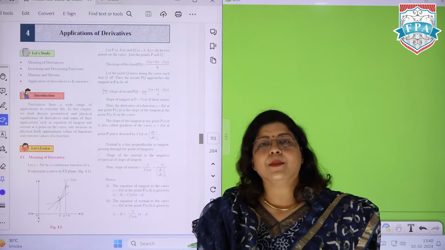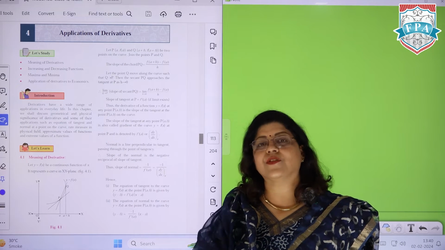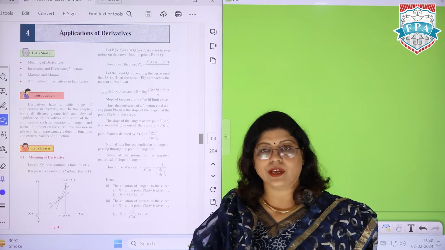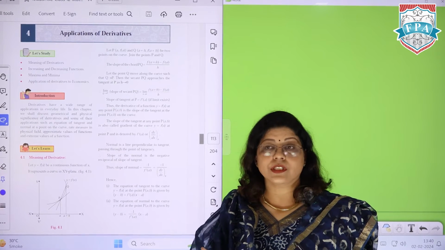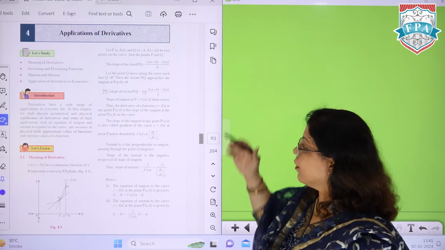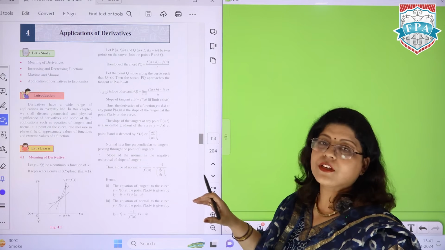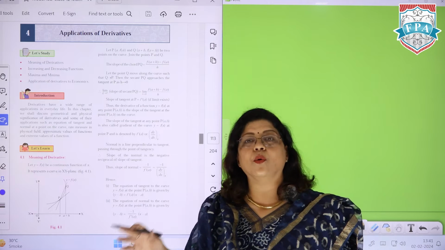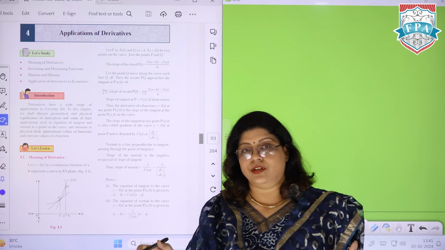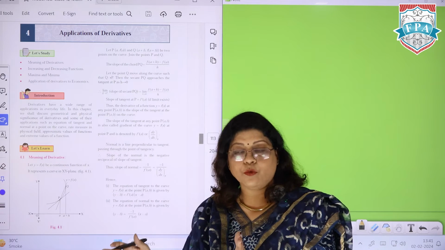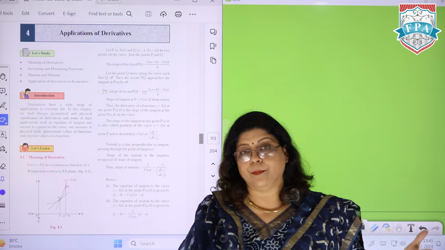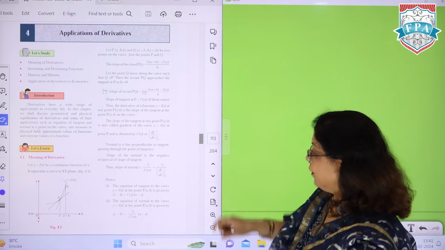Now, as such in the examination, again, applications of derivative is a chapter which has a high weightage. Its complete weightage is 9 marks along with the options. Without options, it is 7 marks. So in this case, just by learning these small topics, you will be able to score that good 9 marks. And they are not very time-taking questions. So they will save some time for you so that you can spend more time in part 2 of the paper.